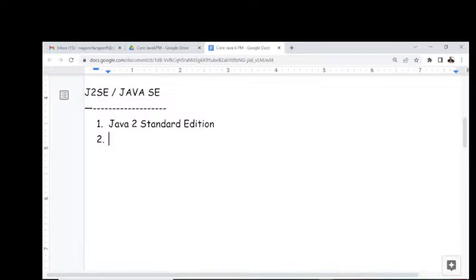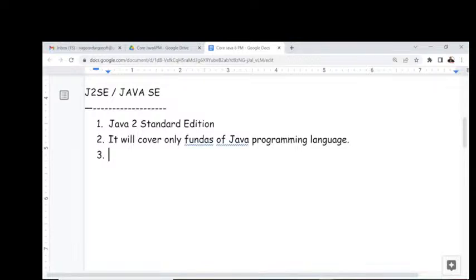If you want to know the purpose of J2SE, only one point I'm telling you here. That point is: it will cover only the fundamentals of the Java programming language. It will cover the fundamentals of the Java programming language.